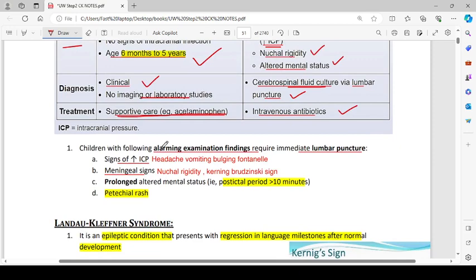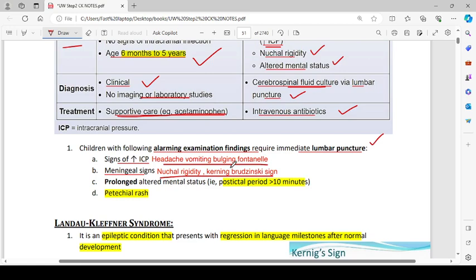Children with the following alarming examination findings require immediate lumbar puncture. Signs of increased intracranial pressure like headache, vomiting and bulging fontanelle. Meningeal signs like nuchal rigidity and Kernig or Brudzinski's sign. The Kernig sign is when you flex the knee, so when you flex the neck, so the knees will be flexed.